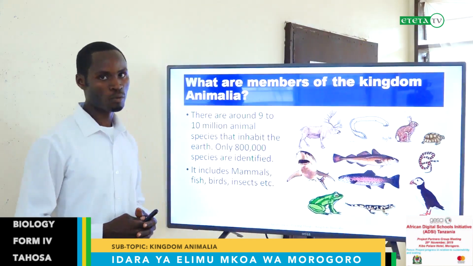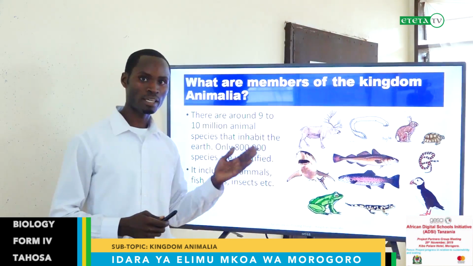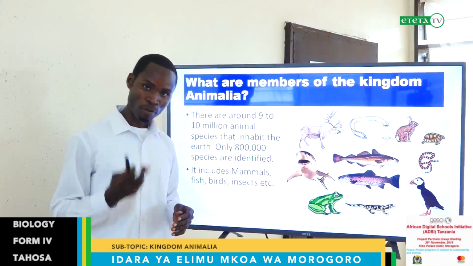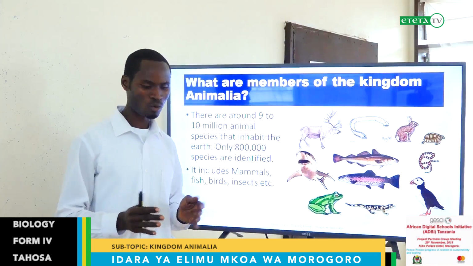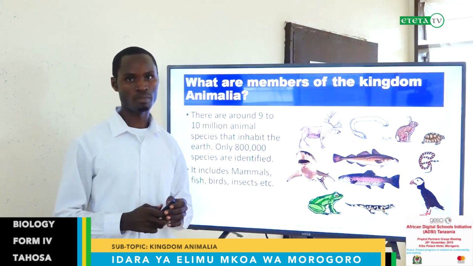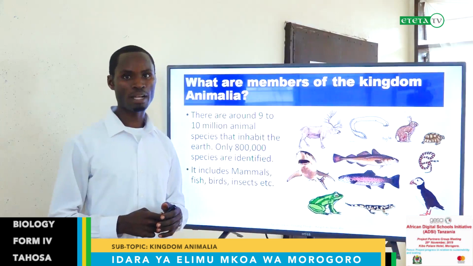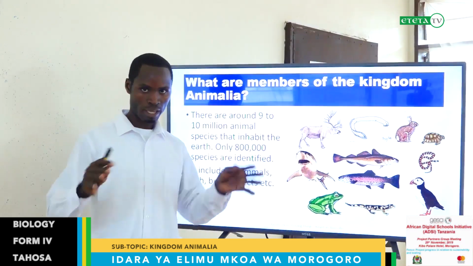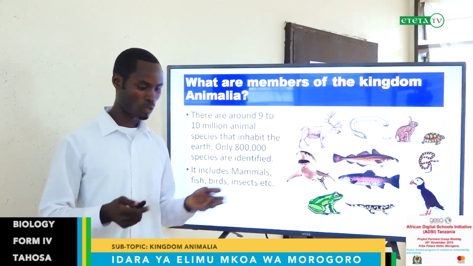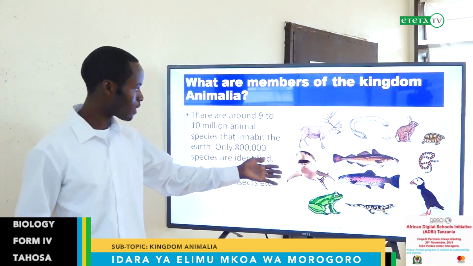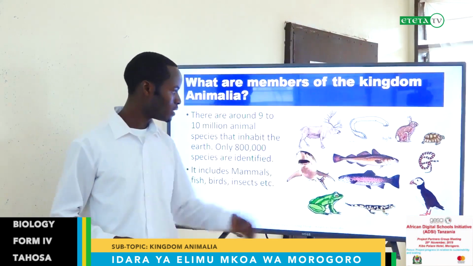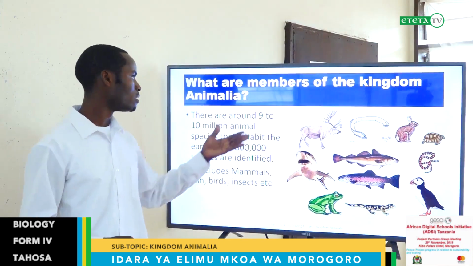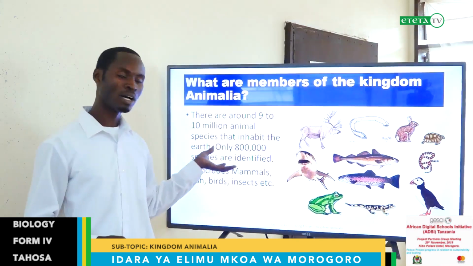What are the members of Kingdom Animalia? As you remember from other kingdoms, you learned the Plantae, the Fungi, the Monera, Protoctista, but today is Animalia. What are the members of Animalia Kingdom? This comes from the term animals. All the animals we interact with, see on the earth's surface, belong to this one. You can see this picture showing different kinds of animals. Here they are very familiar: fish, dolphin, frog, lizards, birds. All of these are members of the Kingdom Animalia.